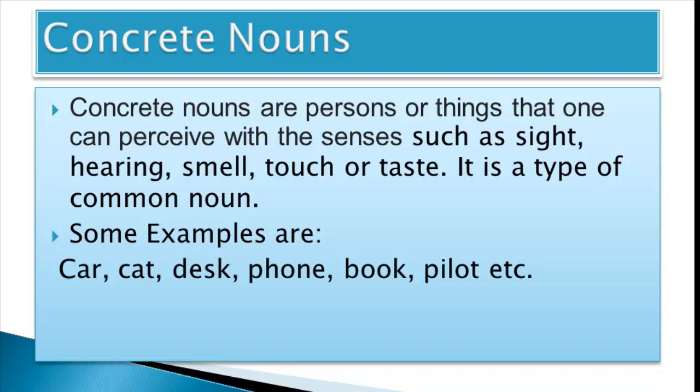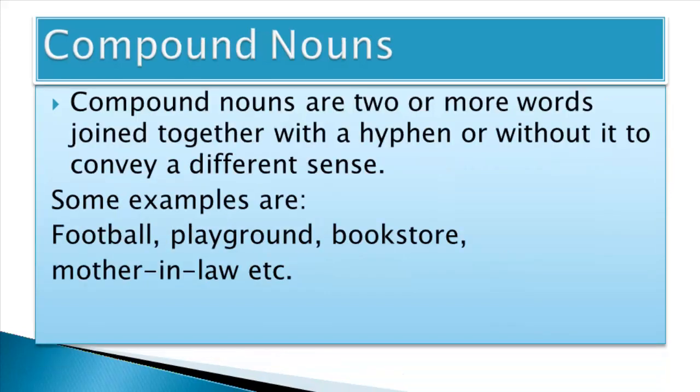So some examples of concrete nouns are car, cat, desk, phone, book, pilot, etc. So all these things are tangible things, and they can be sensed through five senses. Next we have compound nouns. So just like compound words, the compound nouns are two or more words joined together with a hyphen or without it to convey a different sense.